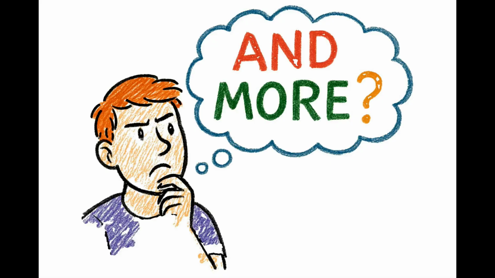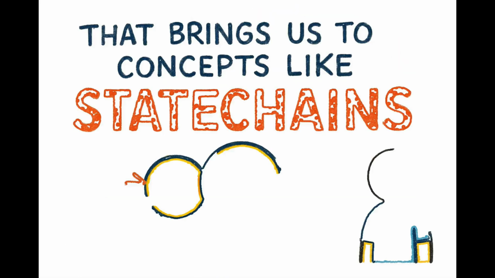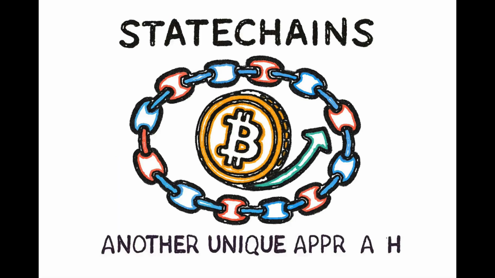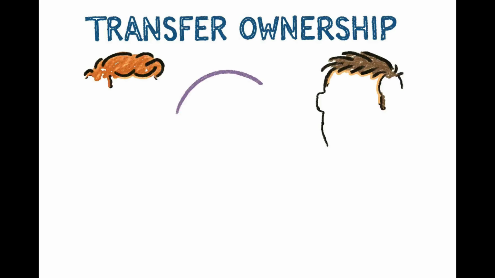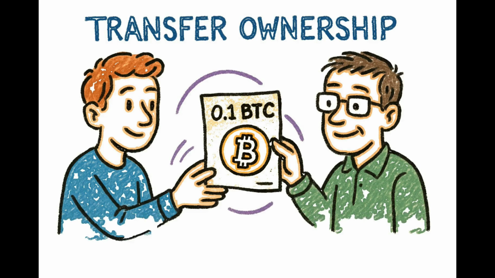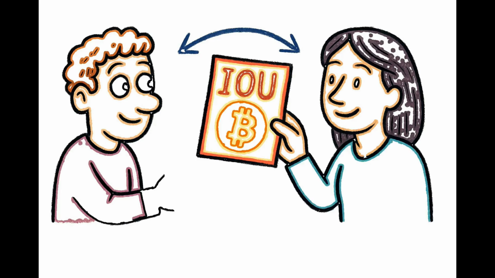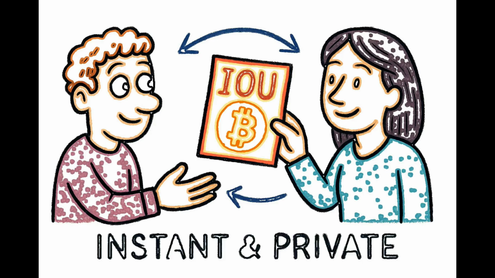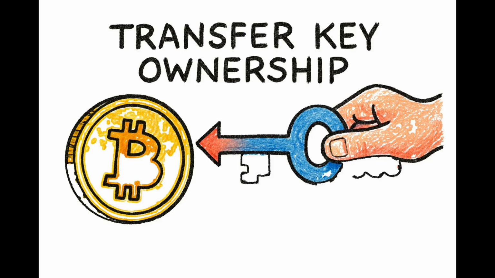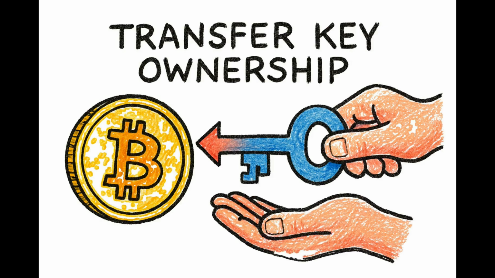And what about the "and more"? That brings us to concepts like Statechains. Statechains are another unique approach. They allow you to transfer ownership of a specific amount of Bitcoin off-chain without a full blockchain transaction. It's like passing around a digital IOU that's backed by real Bitcoin, but the transfer itself is instant and private. The key is the ownership of the Bitcoin key is transferred, not the Bitcoin itself on-chain.